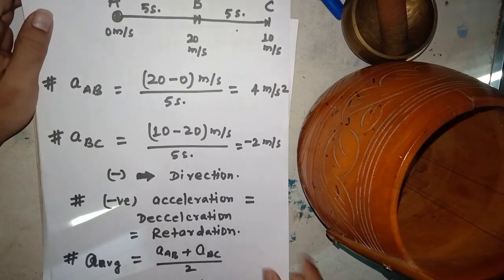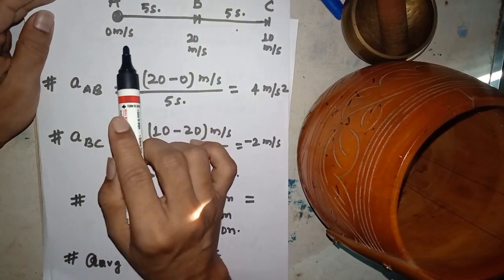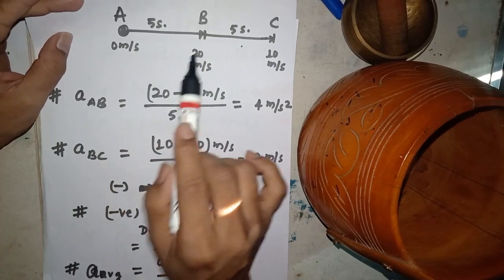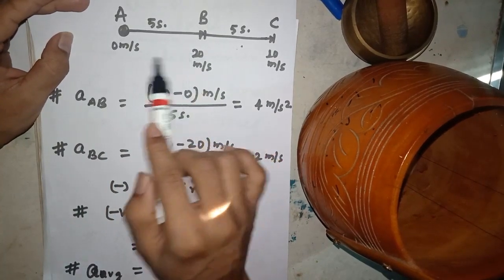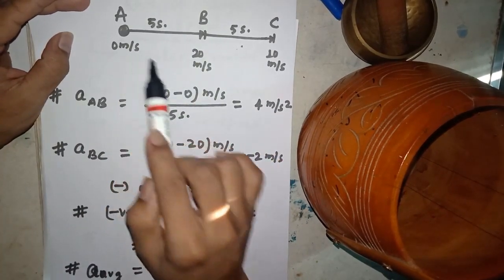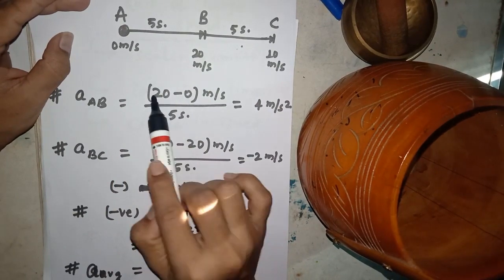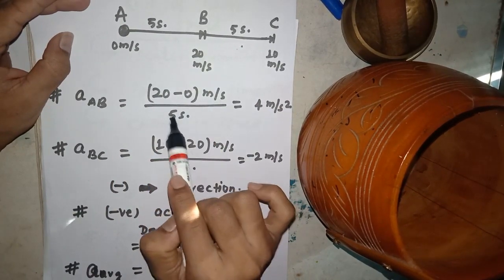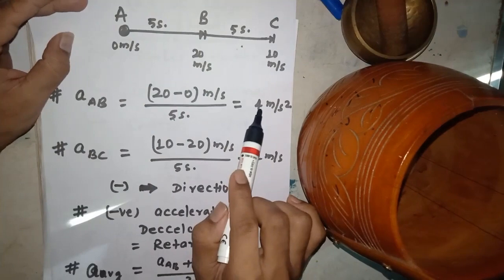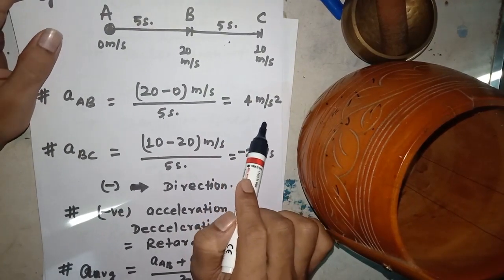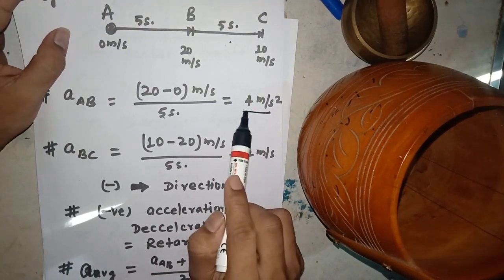Here you can solve it. Rate from A to B: the final velocity is 20 and the initial velocity is 0. So it is v minus u by t, 20 minus 0 meter per second by 5 seconds. So it gives 4 meter per second squared. Have you got my point?